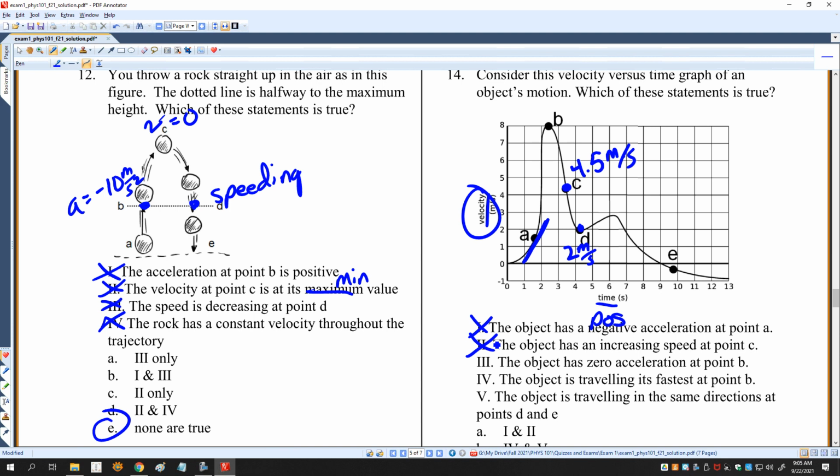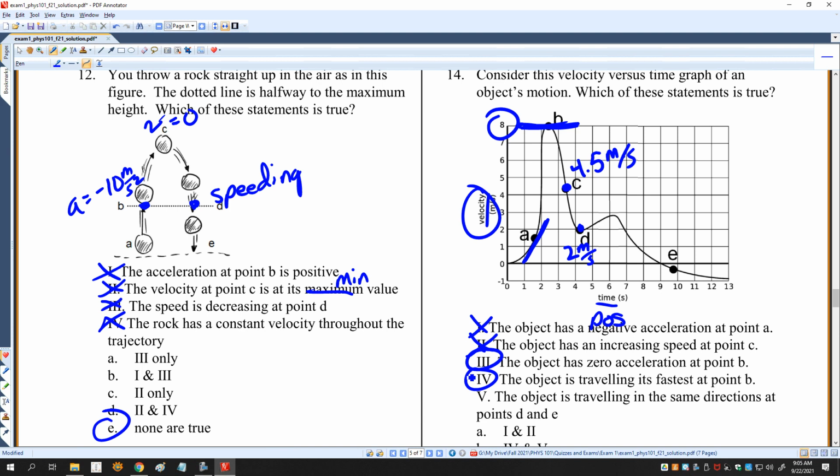The object has 0 acceleration at point B. Yeah, appears to be. The slope of that line is 0, so that is true. The object is traveling its fastest at point B. Yes, because its velocity is at 8 meters per second, and it doesn't get any faster than that.